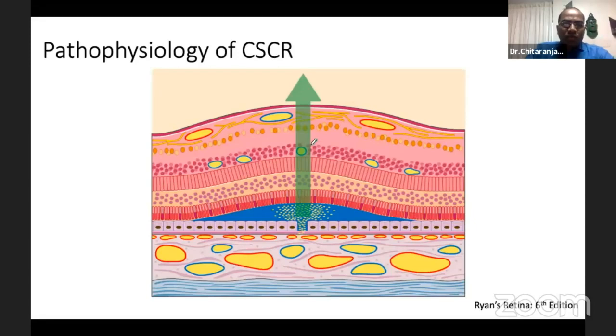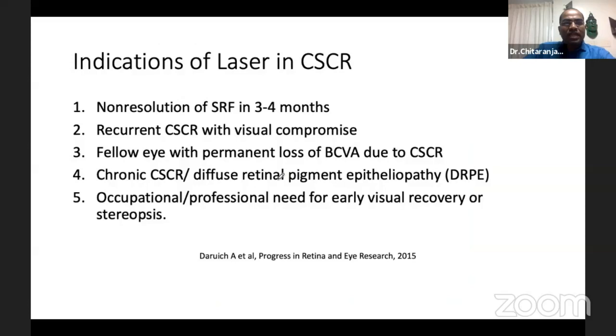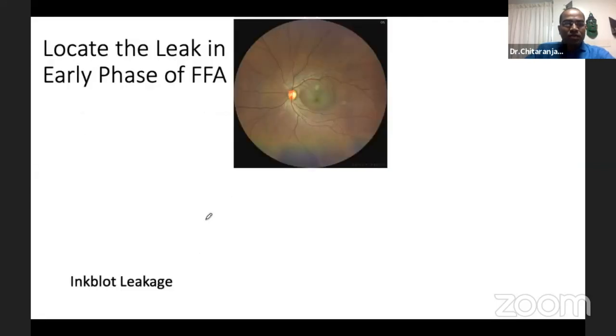So the proposed pathophysiology is some form of RPE lesion which causes the accumulation of fluid in the sub-RPE or subretinal area. The indications of laser in CSR, traditionally known, are non-resolution of the SRF in 3 to 4 months, recurrent CSR, fellow eye CSR, chronic CSR with DRP, diffuse retinal pigment epitheliopathy, or the occupational or professional needs of the patient. So we know traditionally there are ink blot leakage and smokestack leakage.